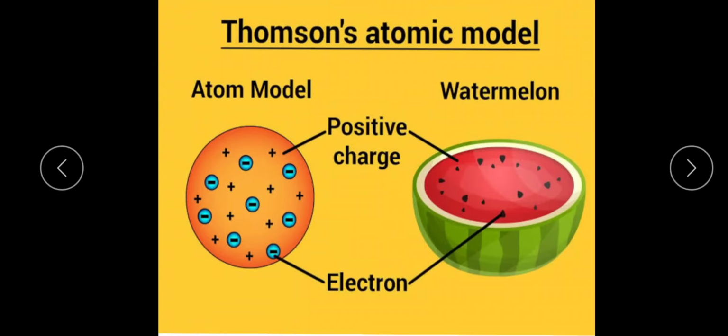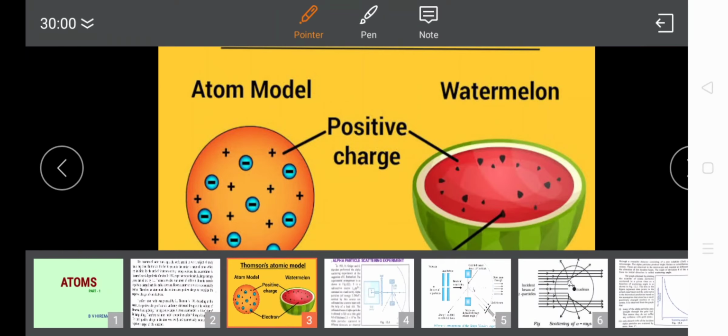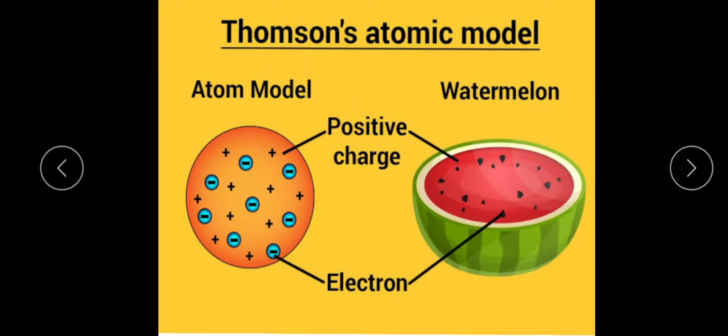According to it, electrons revolve around the positively charged nucleus at the center of the atom, just like planets revolving around the sun.